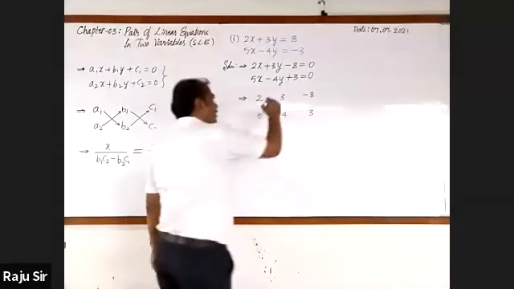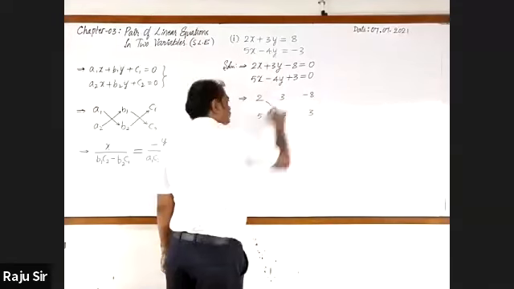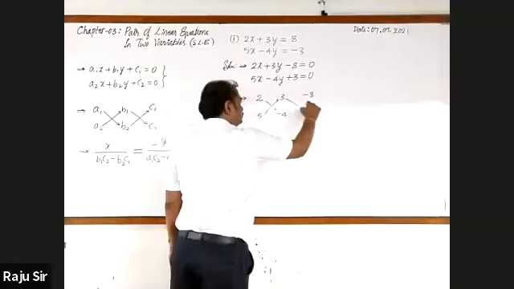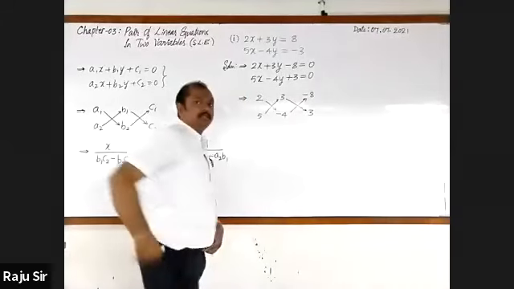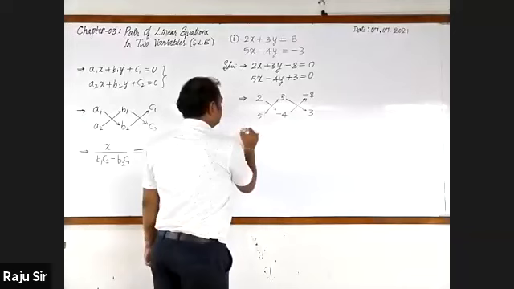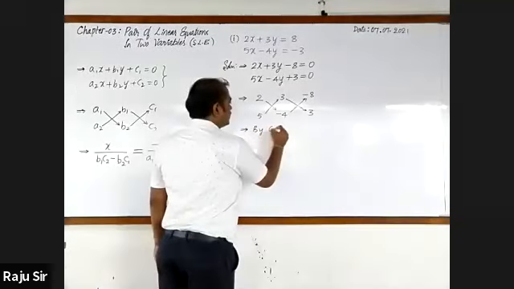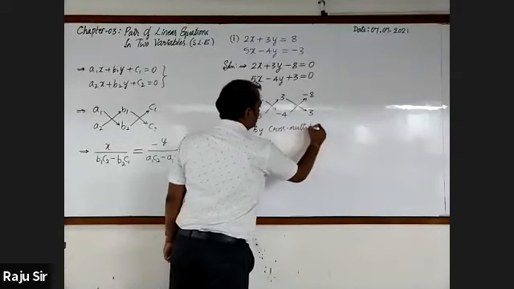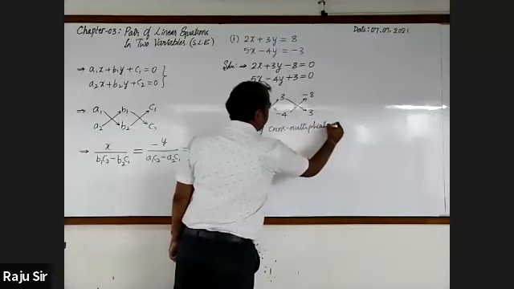Then show the arrow marks: 2 to minus 4, 5 to 3, 3 to 3, 4 to minus 8, by the cross multiplication method.